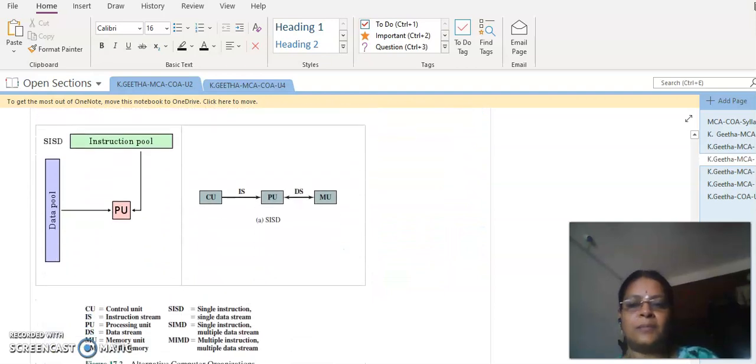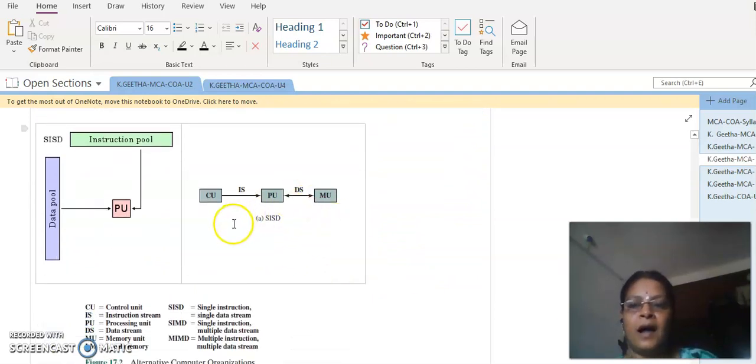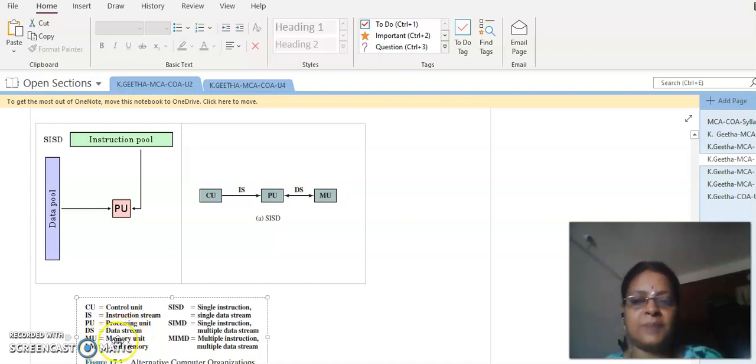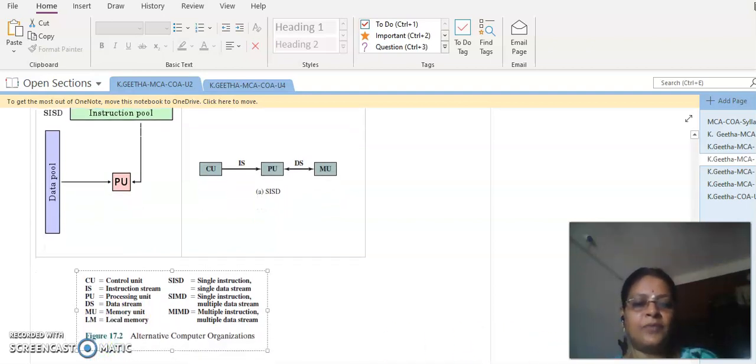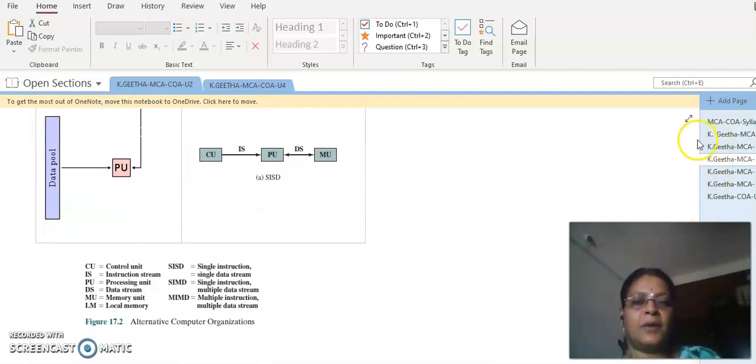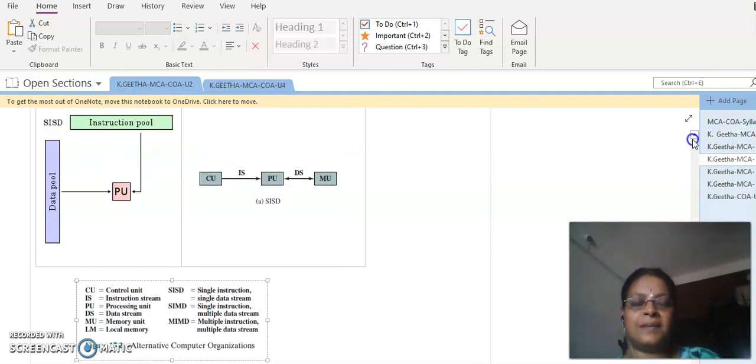Now we can see the block diagram of this SISD model. In all the diagrams we are going to discuss in detail hereafter, the abbreviation CU refers to control unit, IS refers to instruction stream, DS refers to data stream, whereas PU means processing unit or processing element. It can be referred to as PU or PE. And then we have the memory unit, MU. Usually we will have the local memory, sometimes the shared memory, and these acronyms are followed for all types of models, SISD, SIMD, MISD.